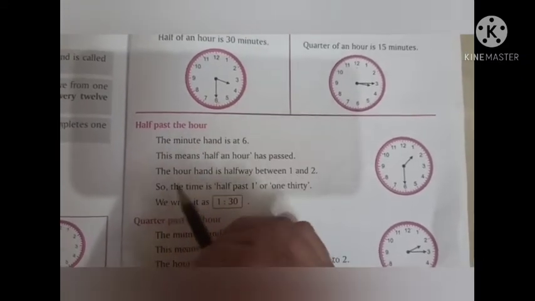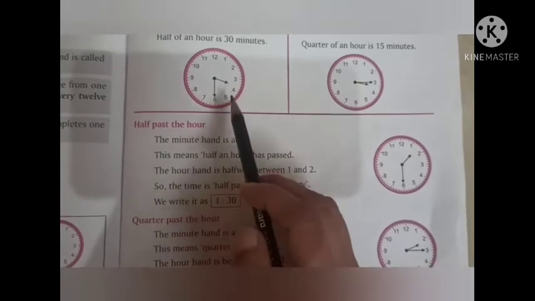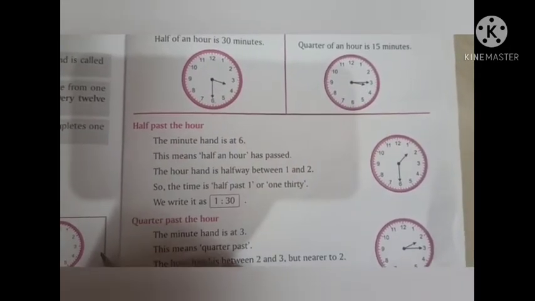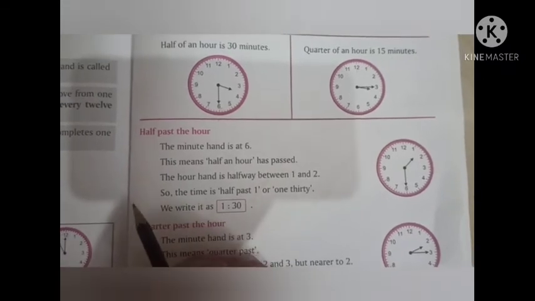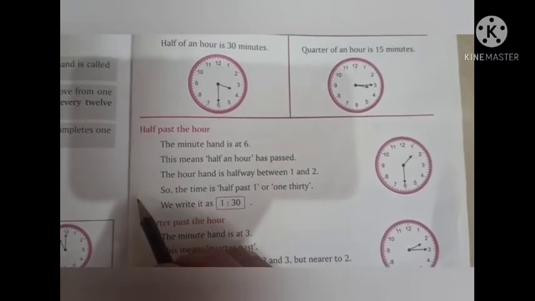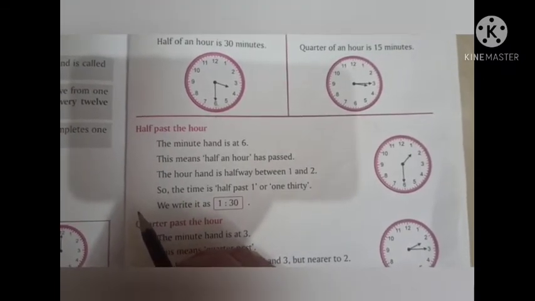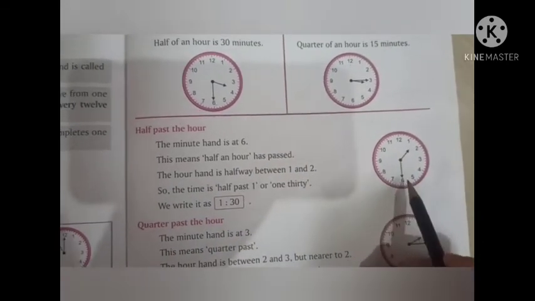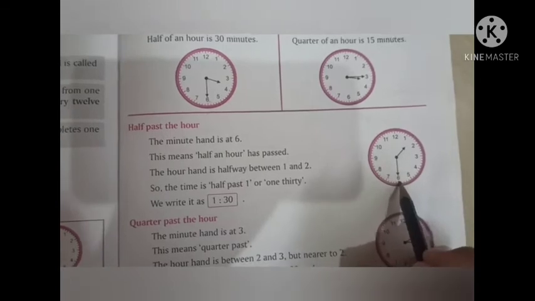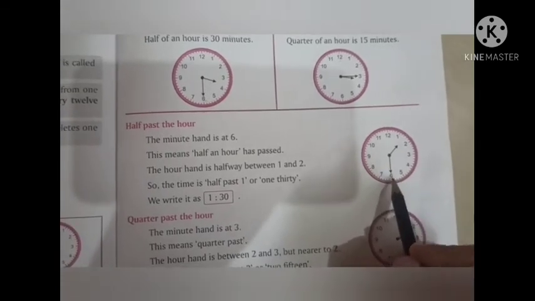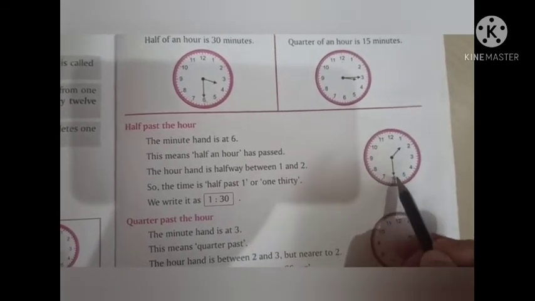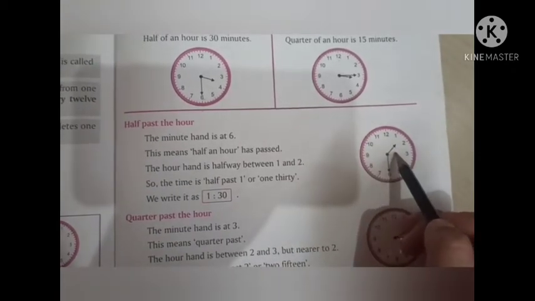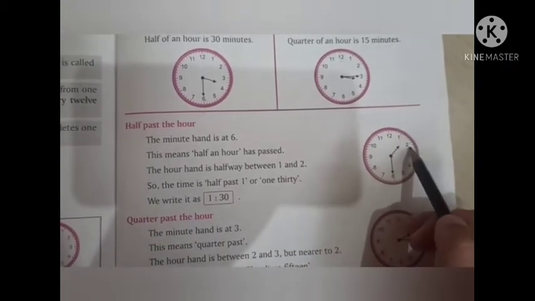The hour hand is between 1 and 2, right students? Where is the hour hand? Here you can see in this watch, the minute hand is at 6, and it means that half an hour is completed, and the hour hand, the short hand, is pointing between 1 and 2.